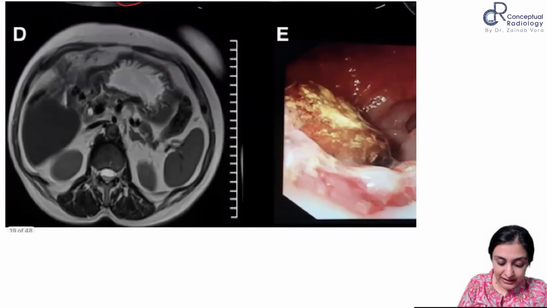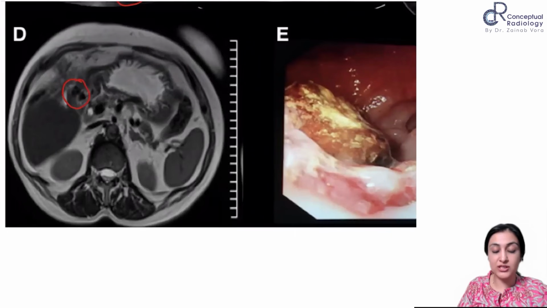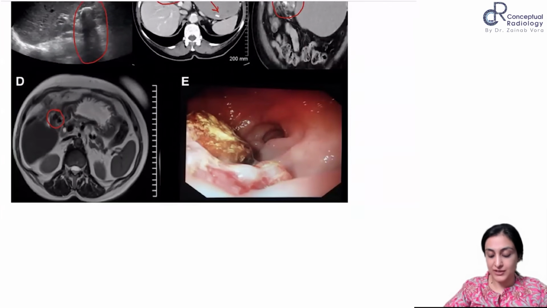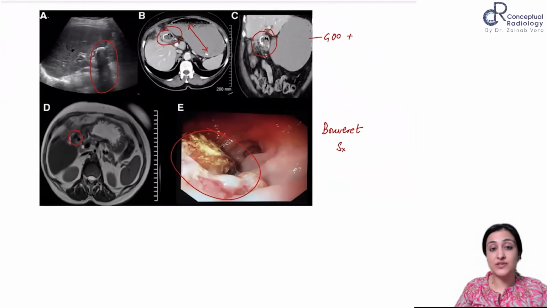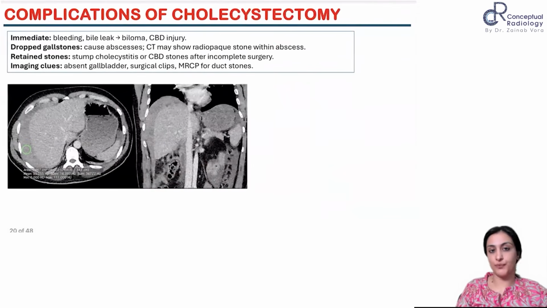And on the MRI, can you see, everybody, here that there are these signal voids within the stomach? So these are the stones within the antrum. So that is what was found on endoscopy as well, these heavily calcified stones. So this is Bouveret syndrome. Okay, this is something that students mess up. So Bouveret syndrome.